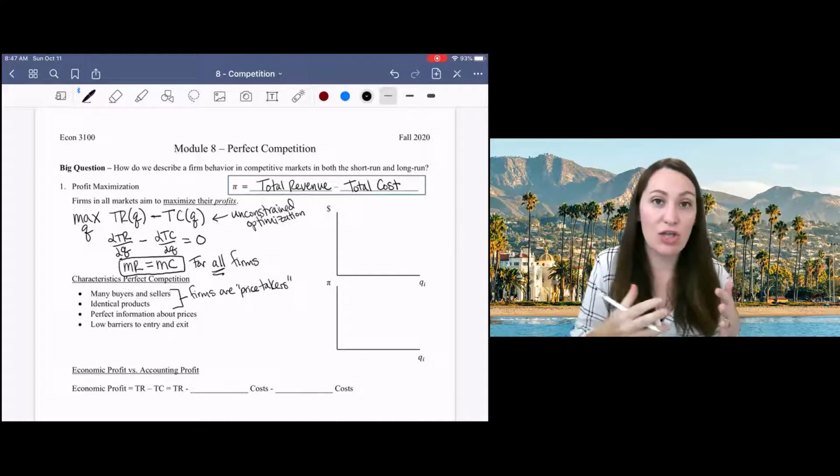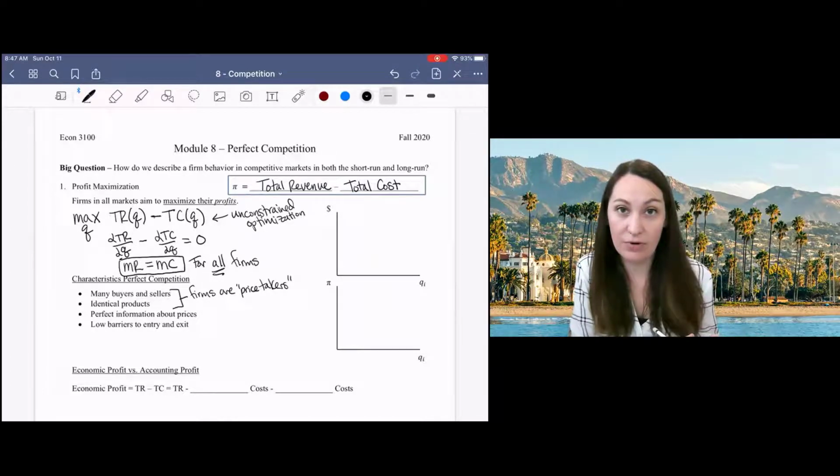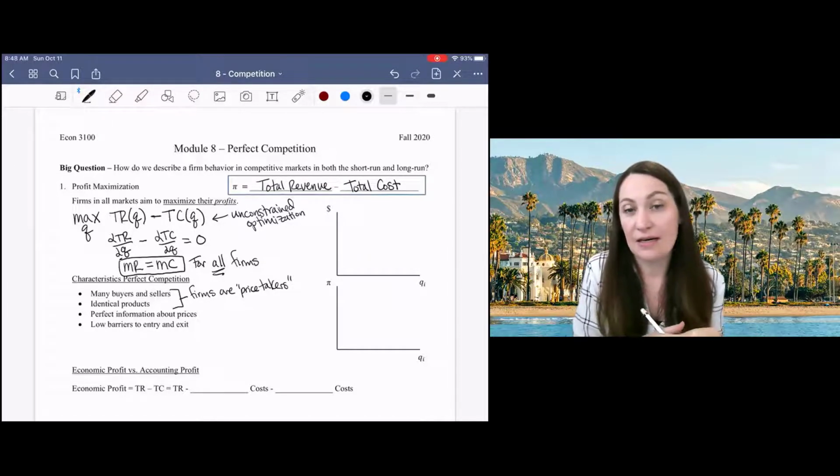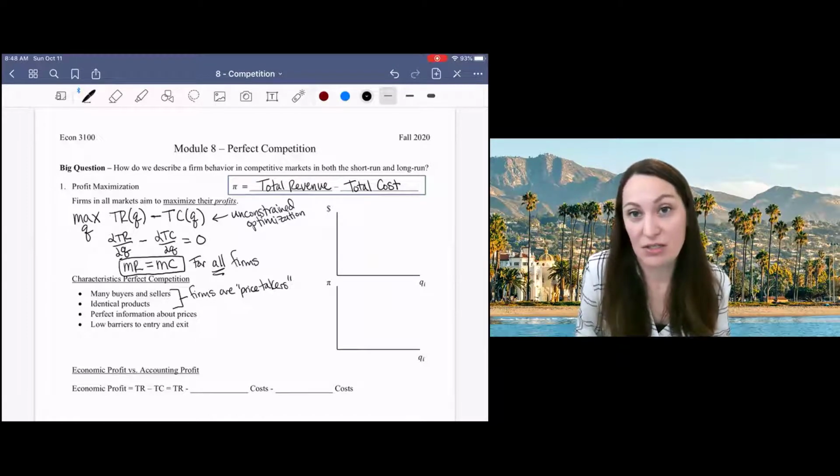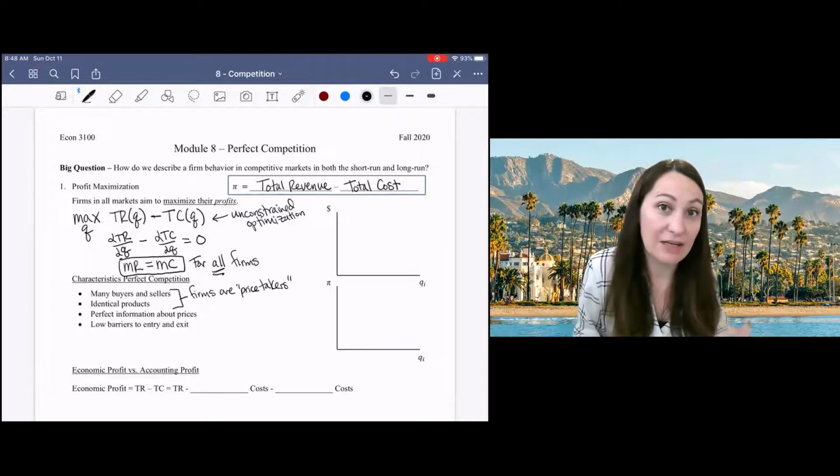They just observe the market price for their product, and then they make their production decision. They have no control over the price. They have no influence over the price. They just take the price as given.